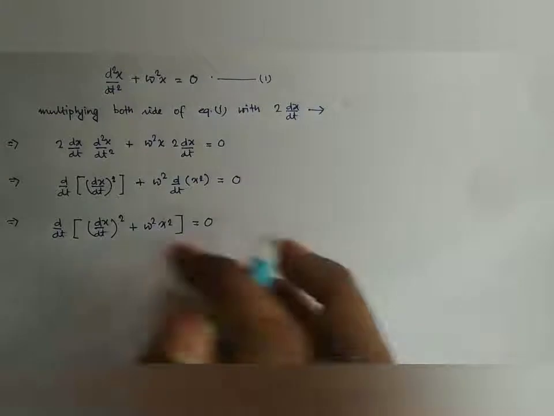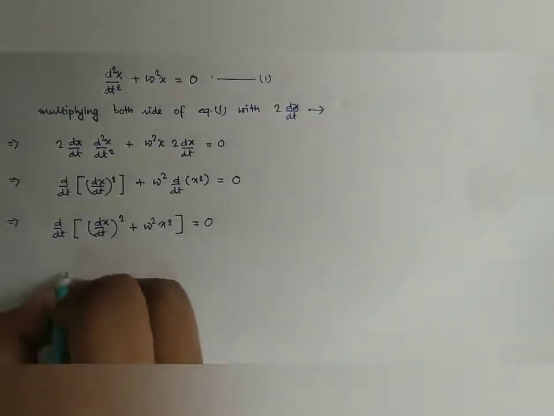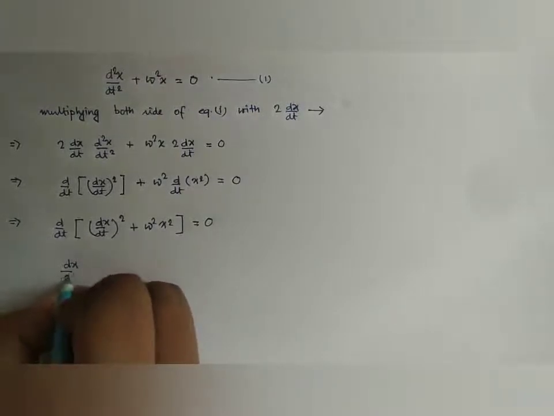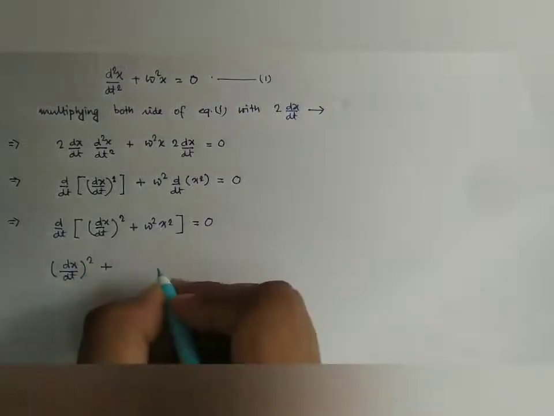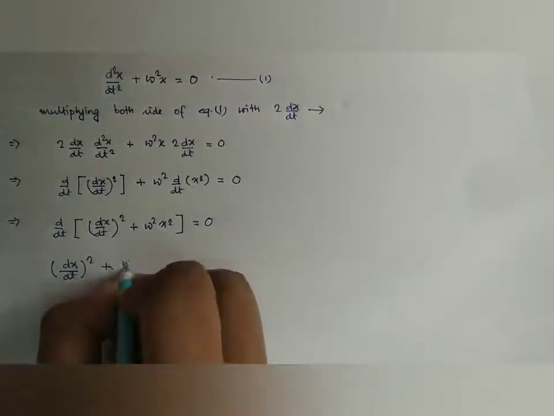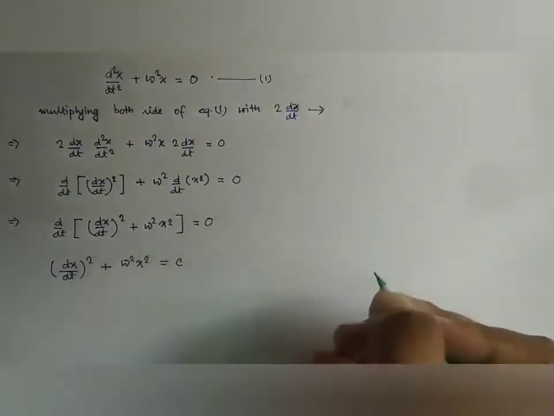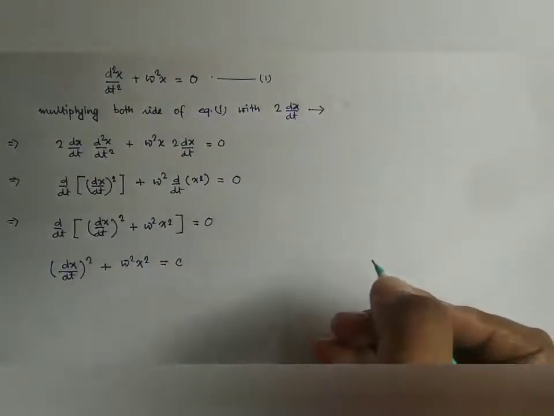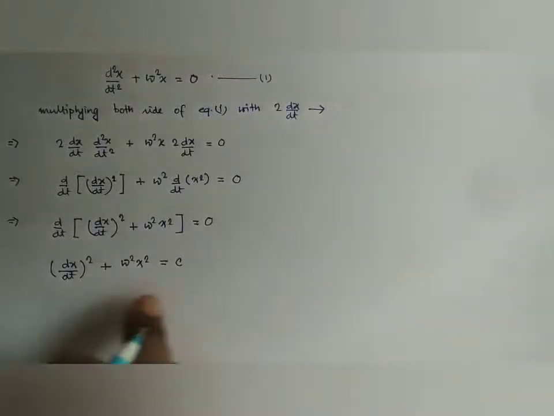Integrating both sides, we have (dx/dt) whole square plus omega square x square equal to a constant C. Call this equation number 2.